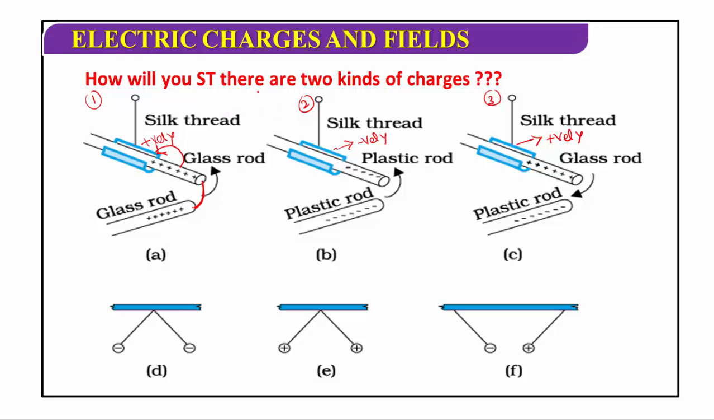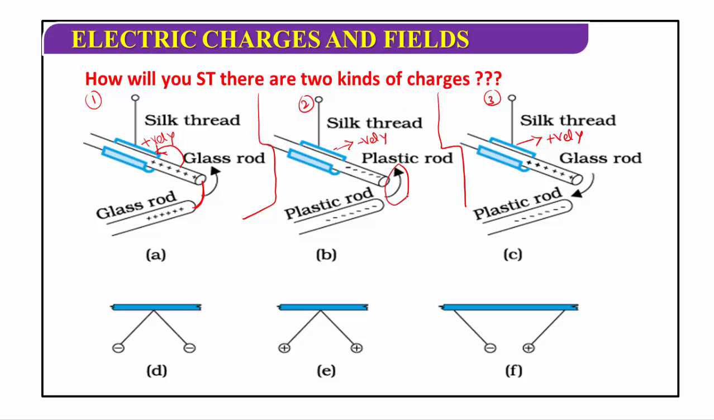This is the first case, and in the second case, we consider the plastic rod. Rub this plastic rod with wool and suspend it from a rigid support. Bring another similar plastic rod and place it near it. Now there will be a repulsion between the two rods. Again we get the same kind of result.